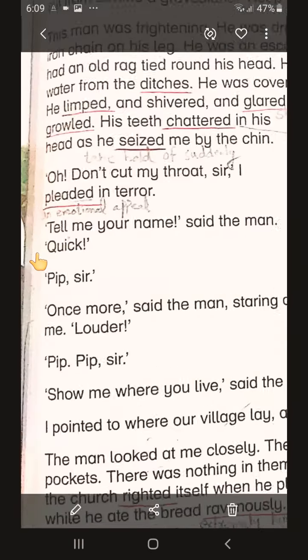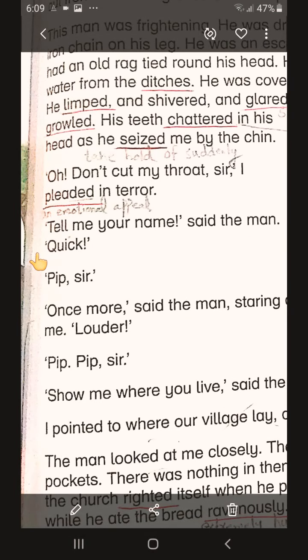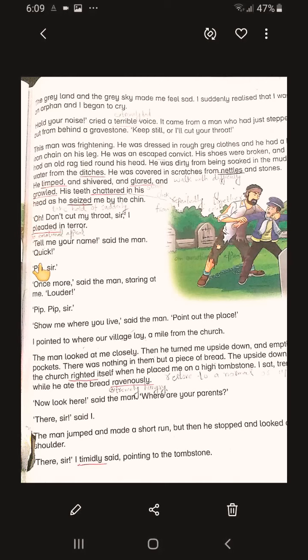"Tell me your name," said the man, "quick." "Pip, sir." "Once more," said the man, staring at me, louder. Why did he say so? What do you think? Why did he say that, louder? Because he wanted to make him frightened. That is why he said once more, and stared at him and shouted at him. Actually, all this behavior is known as bullying. He was bullying him.